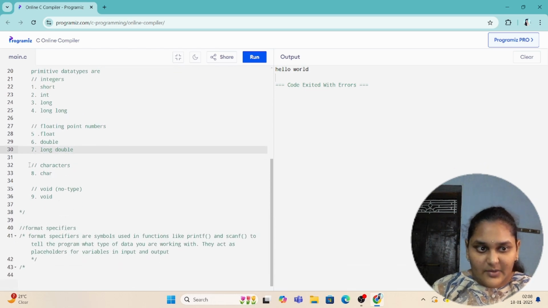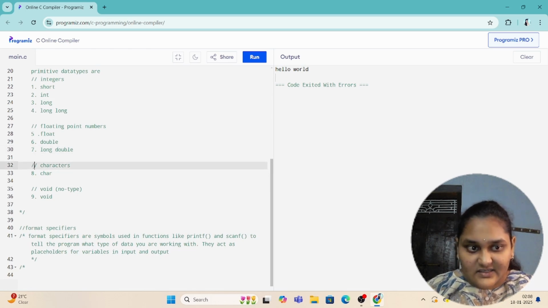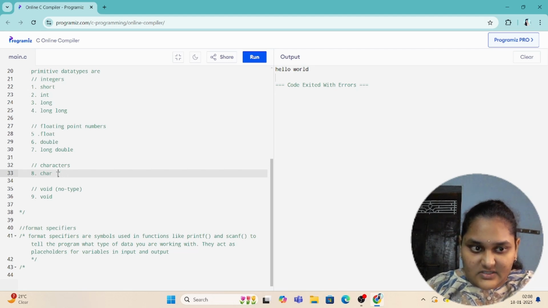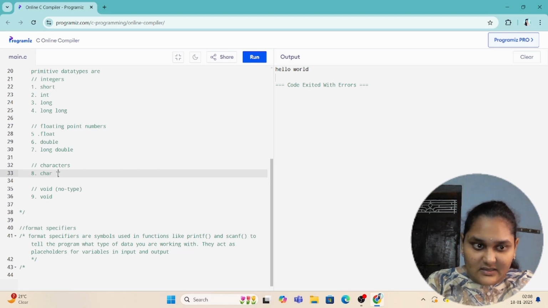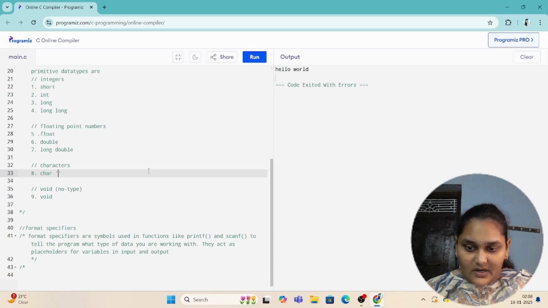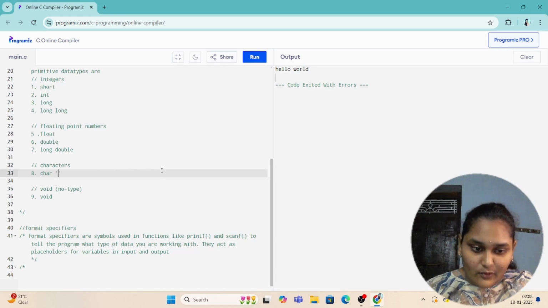So coming to the next data type, characters. Char comes under characters. The char data type is nothing but characters. Characters are enclosed in single quotes. Characters include all the alphabets, lowercase and uppercase, all the numbers, and all the special characters like underscore, greater than, less than. Everything you see on the keyboard, every character, comes under the char data type.